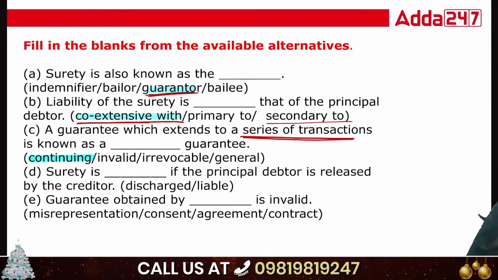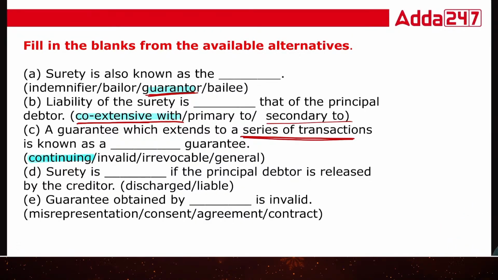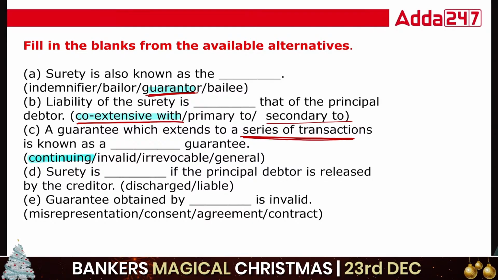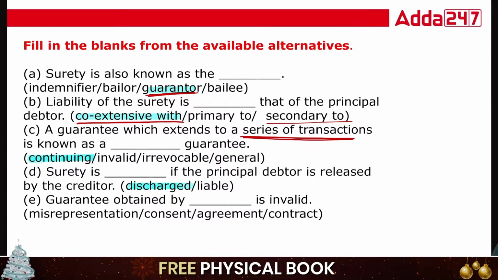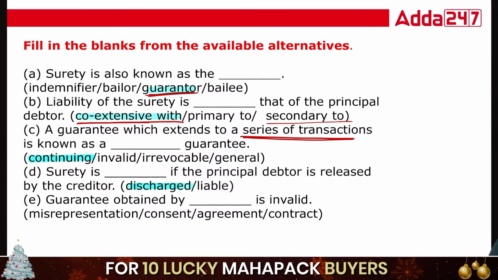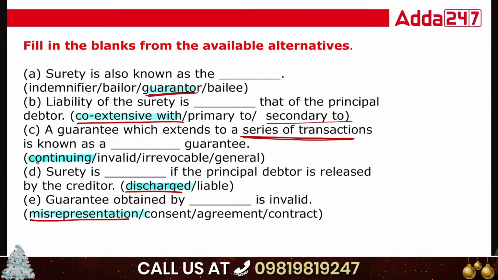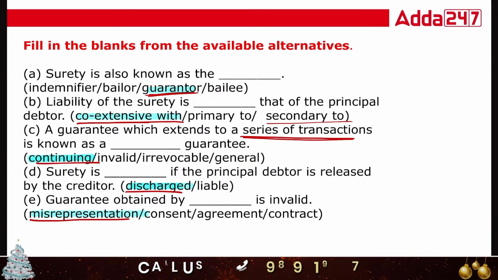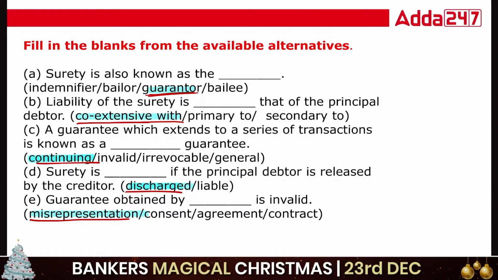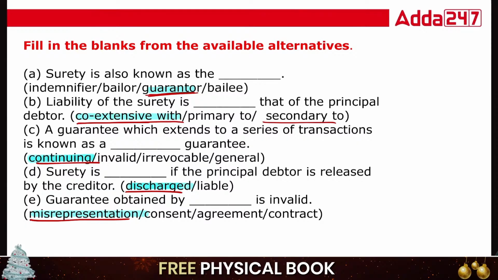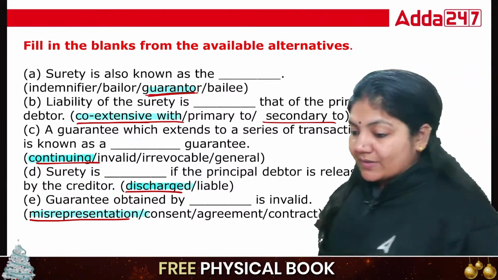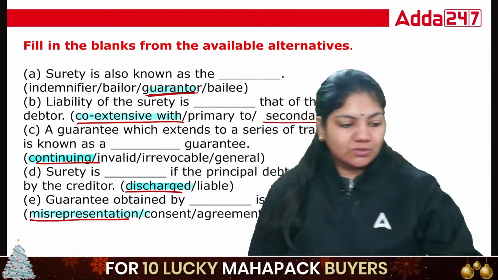Done. Now the surety is dash if principal debtor is released. So if the principal debtor is released class, the surety will also be discharged. Guarantee obtained by dash is invalid. Concerned agreement contract, that is misrepresentation. So guys, this is the answer, okay, that is given here. Please see this, that is important. So this is the answer of this question. I hope that is clear to all of you.